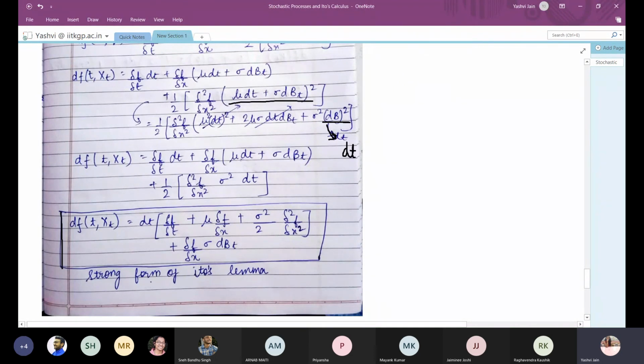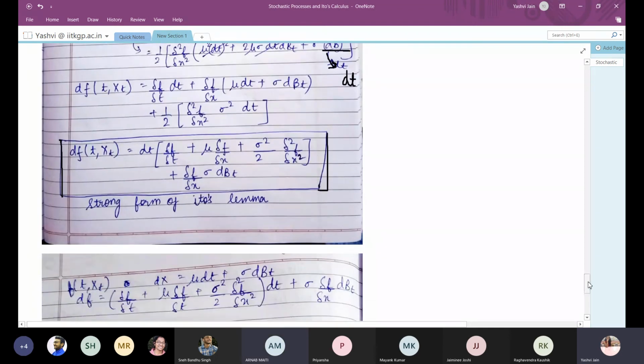This is known as the strong form of Ito's lemma, and this is very useful in the pricing of any financial instrument.